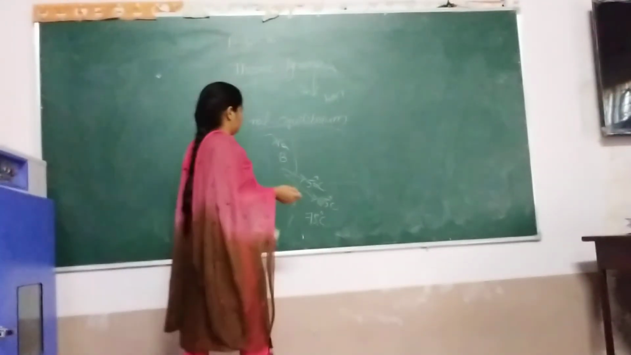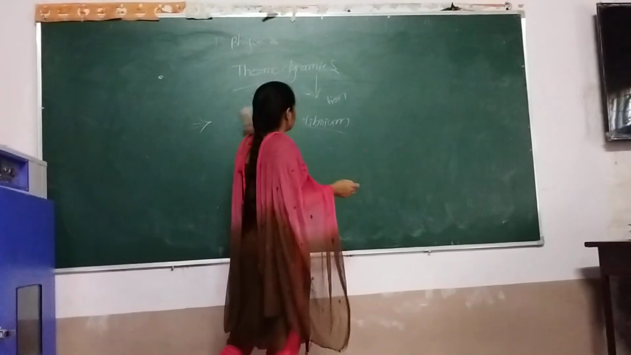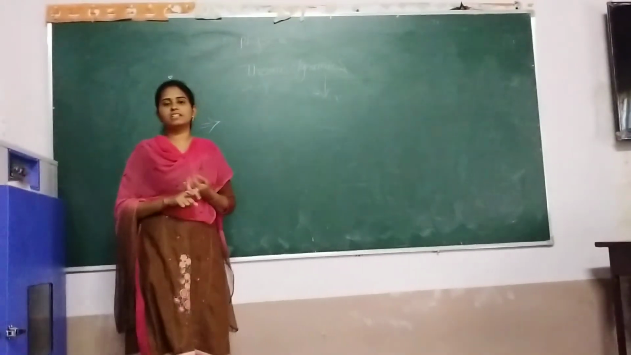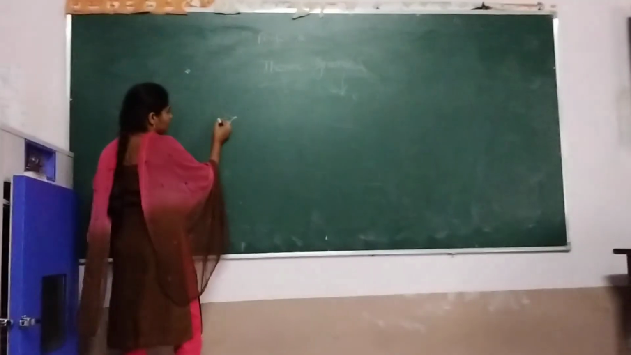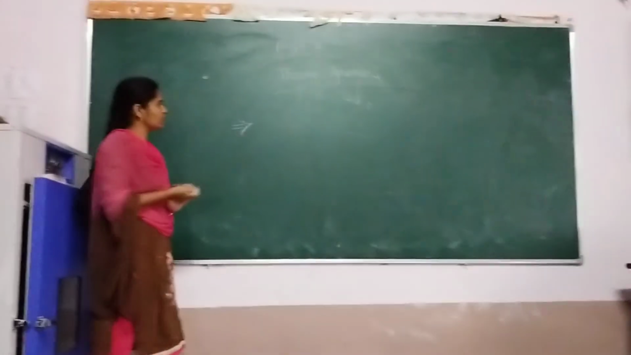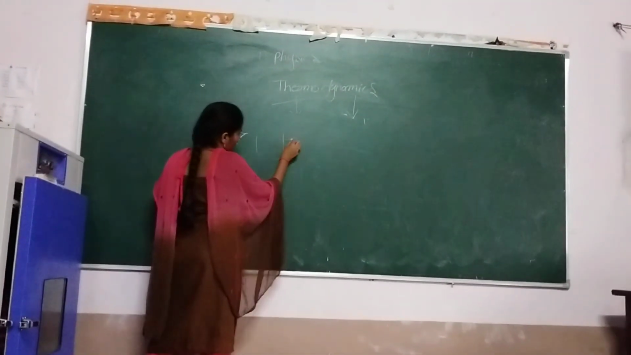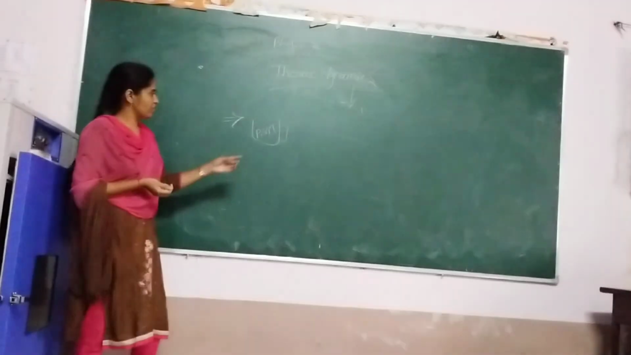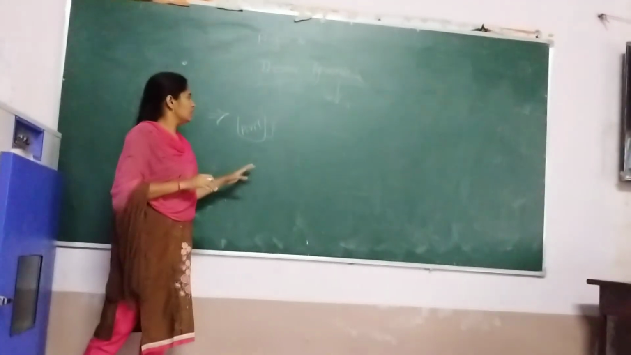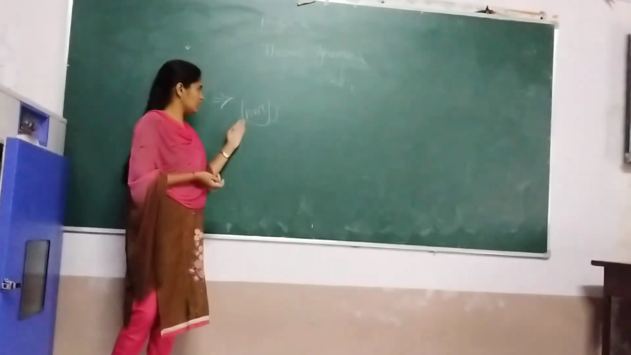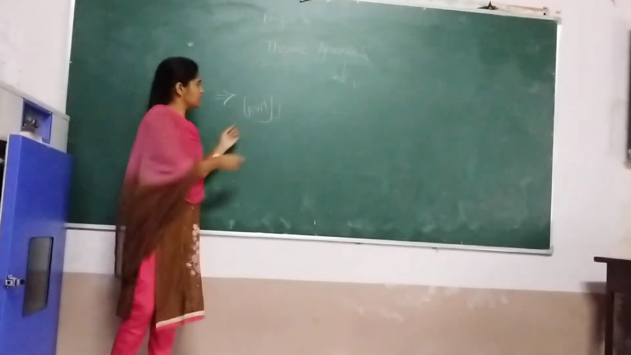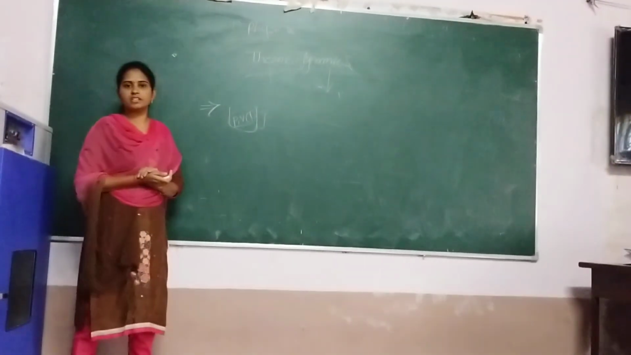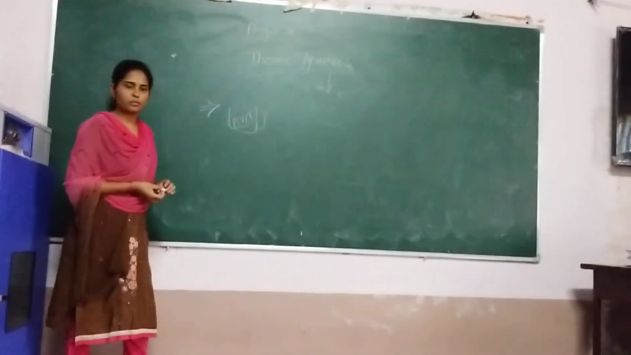Next one is the thermodynamic laws. We have three laws of thermodynamics: zeroth law, first law and second law. Before that, coffee has pressure, volume and temperature, right? Or if you take any gas, that gas has volume, pressure and temperature. These three variables, pressure, volume and temperature, are called thermodynamic variables.